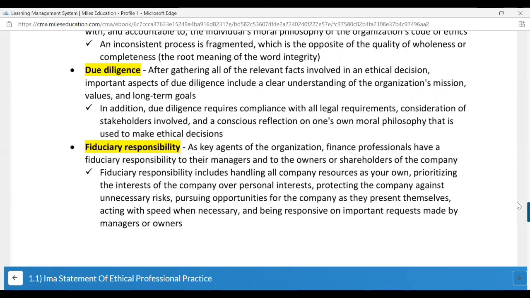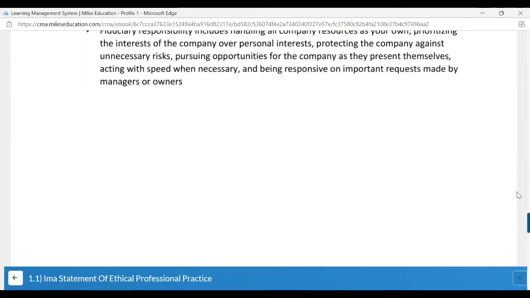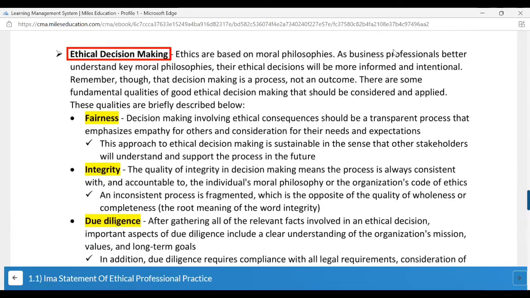So, this is just simple theory. You have to read it and remember the main points. That is more important. Now, we'll move on to the next subpart.